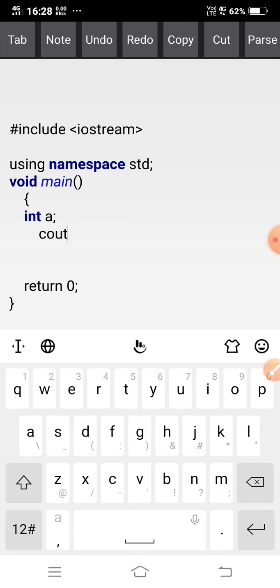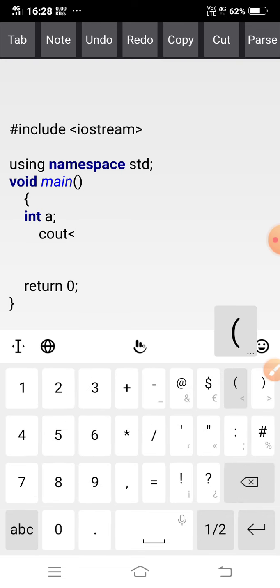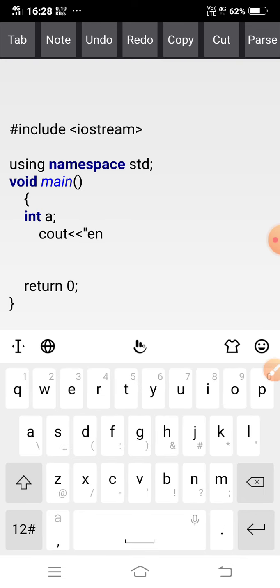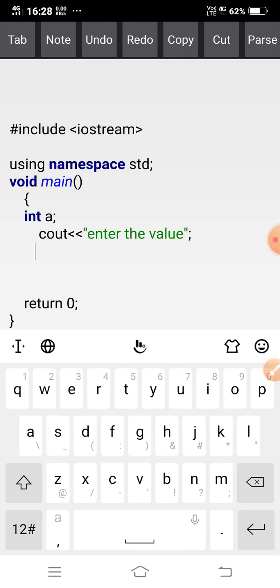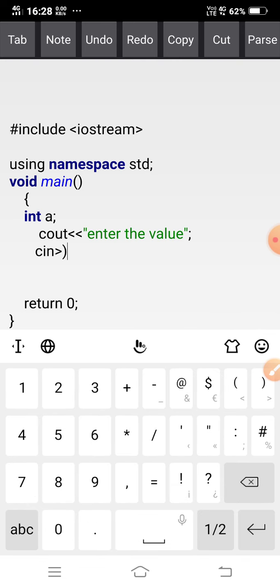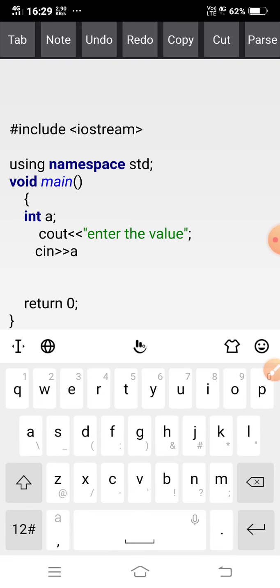So cout enter the value, then we have to scan the value. My variable is a, so I have to give here a.